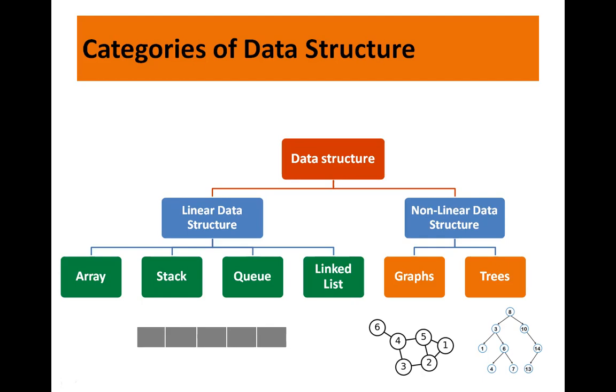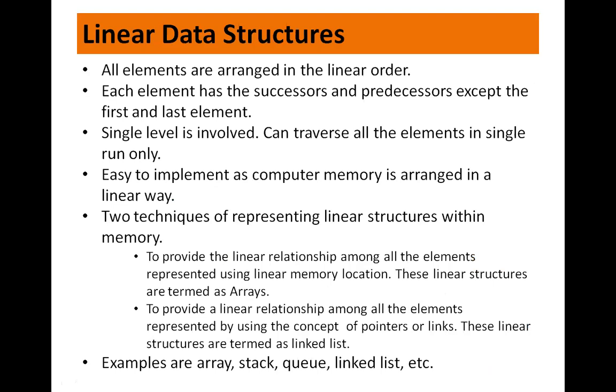Fine. Now let us look at the categories of data structure. The very first one is the linear data structure. So a data structure is called linear if all its elements are arranged in linear order. In a linear data structure, the elements are stored in a non-hierarchical way, where each element has a successor and a predecessor, except the first and the last element.